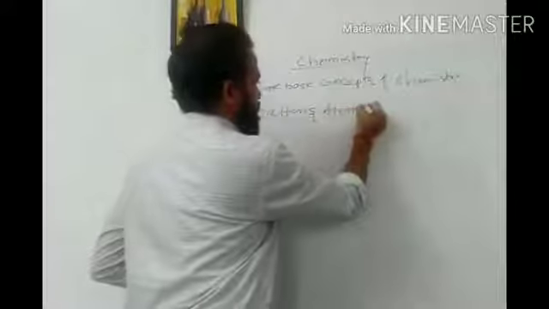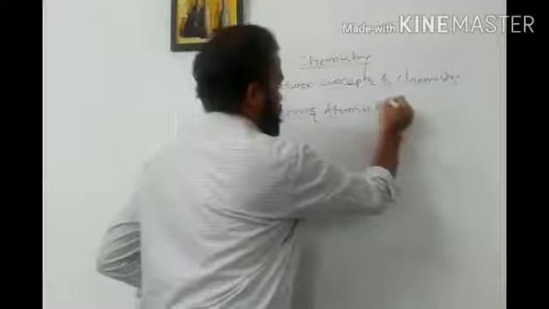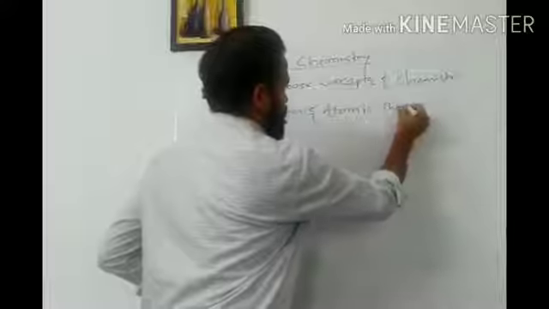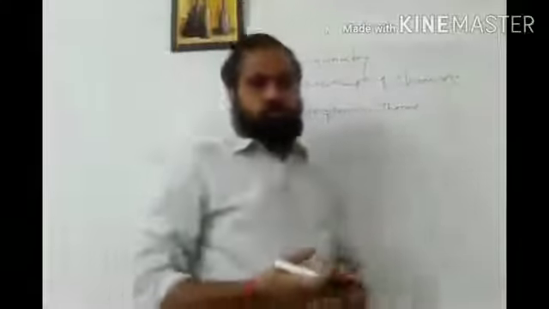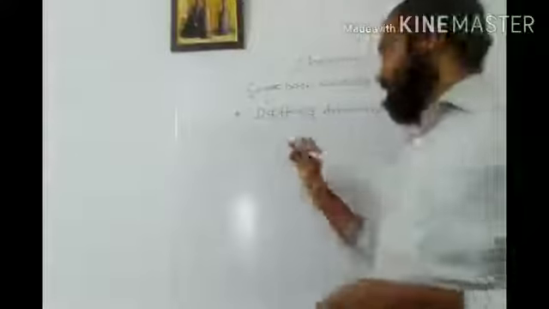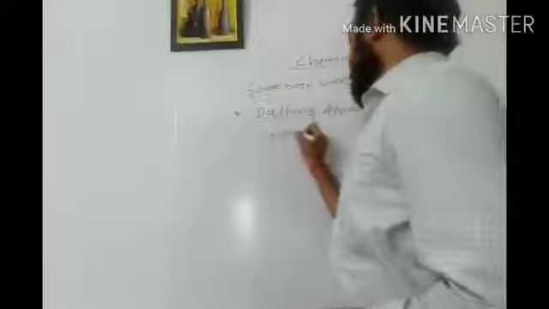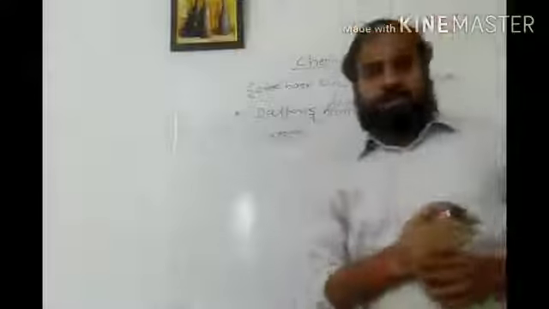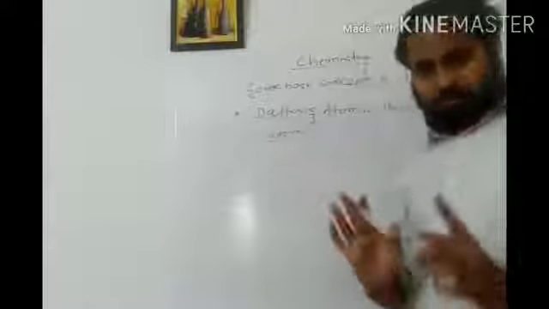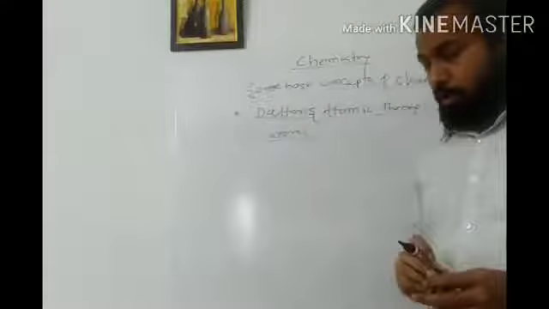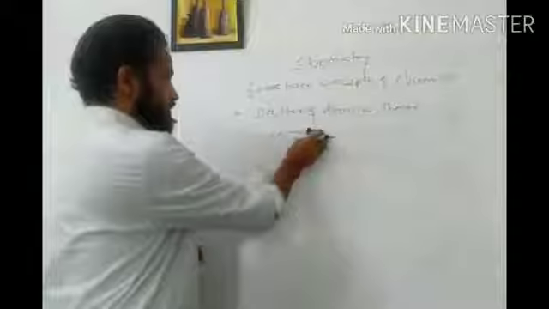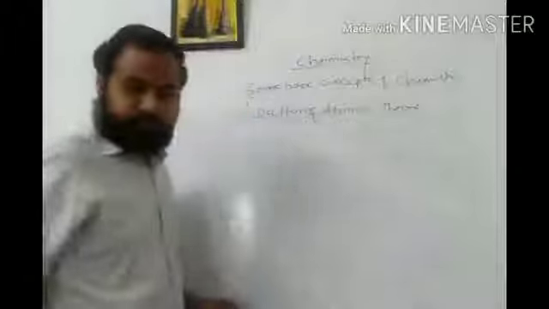Dalton's atomic theory. See, Dalton is the first scientist who put forth what exactly the atom is. So we first discuss the atom. This theory is most important, and is the basis for all other atomic models. According to Dalton's theory, there are some assumptions, and we will discuss these assumptions one by one.